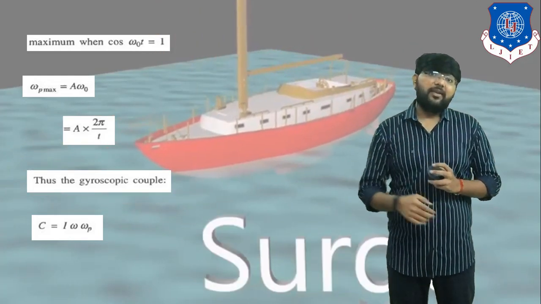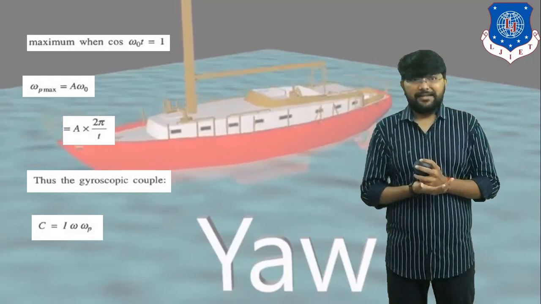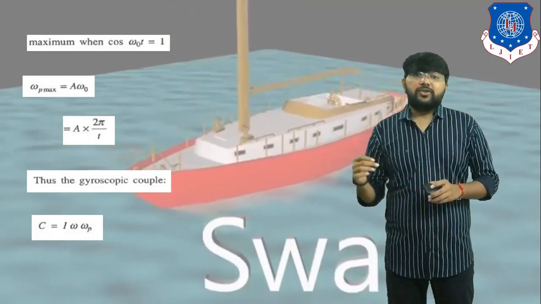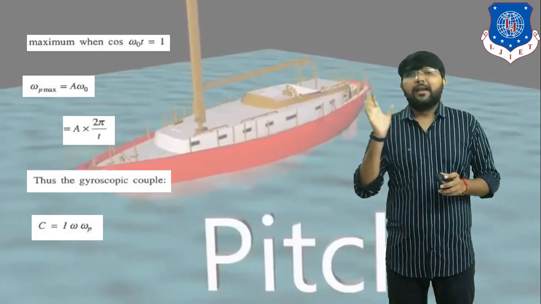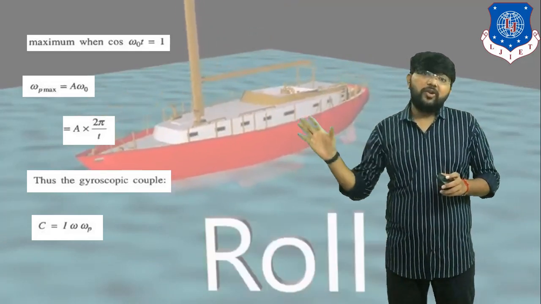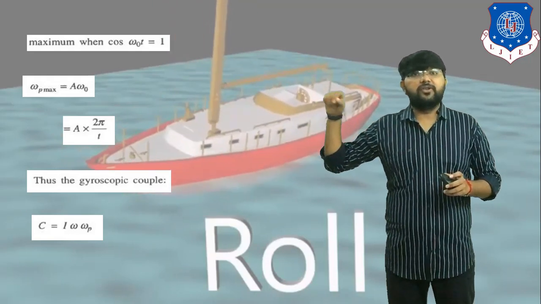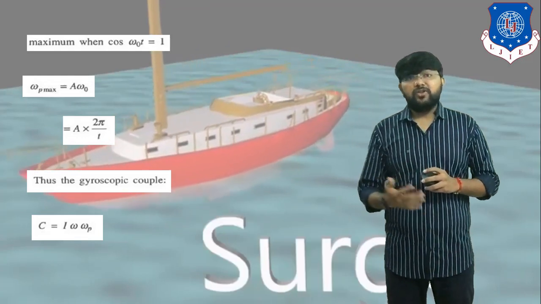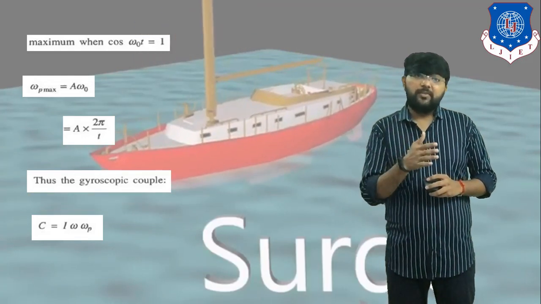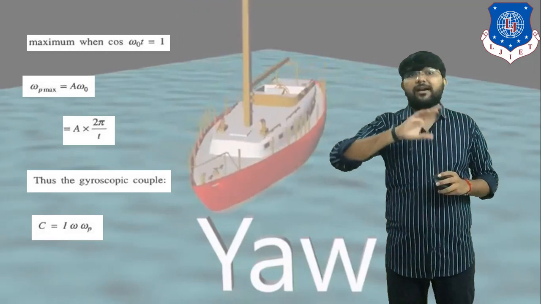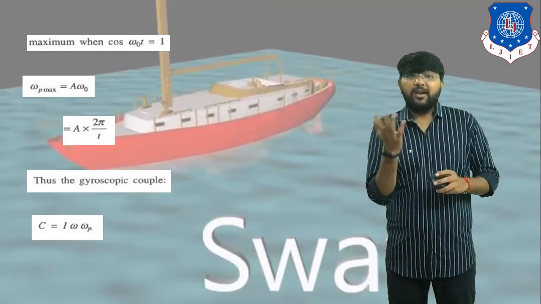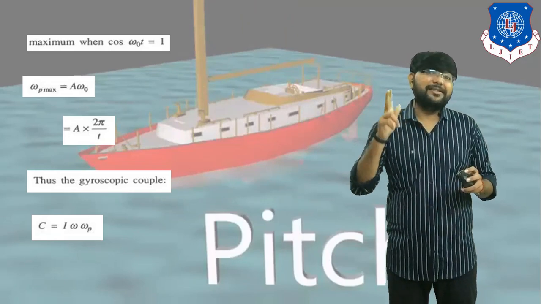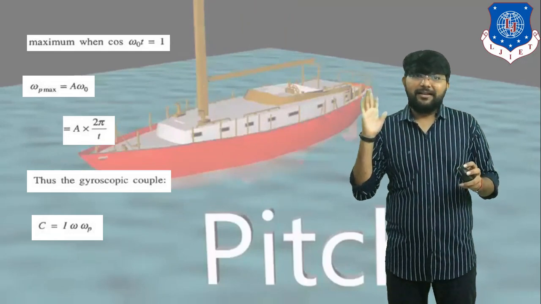Clear? That we will discuss in our next lecture. In today's session we discussed the gyroscopic effect on pitching motion, and we also derived the equation for the reactive gyroscopic couple. In the next session we will discuss the gyroscopic effect on a ship during pitching motion. Which type of effect occurs in pitching motion, whenever a ship is moving on the surface of water? We will discuss this in our next lecture. Clear? Thank you.